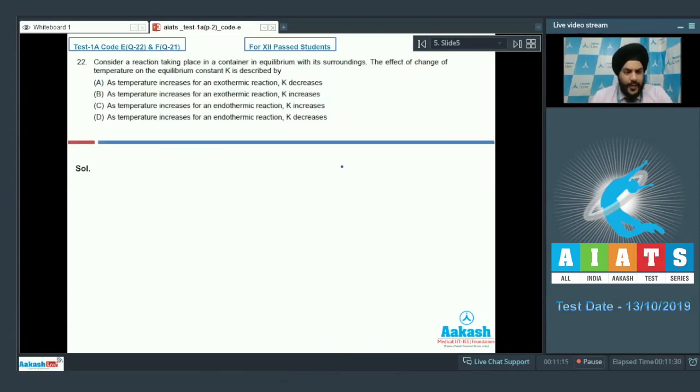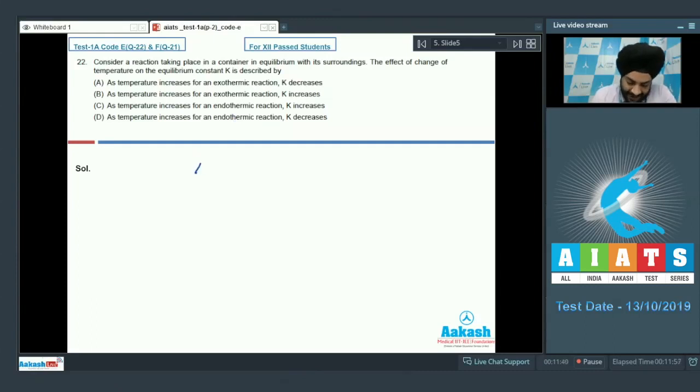Let us look at question number 22 now, students. Consider a reaction taking place in a container in equilibrium with its surrounding. The effect of change of temperature on the equilibrium constant K is described by. So the examiner seems to be interested in the variation of K with the increment in temperature for an exothermic as well as an endothermic reaction.